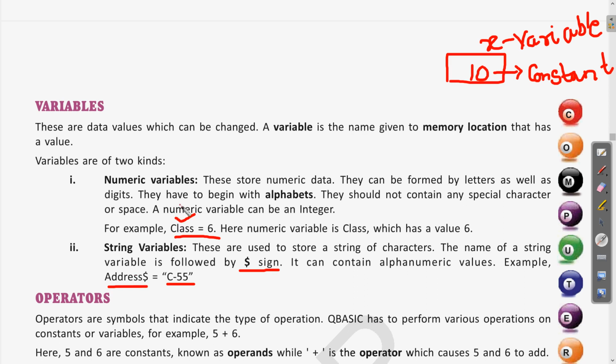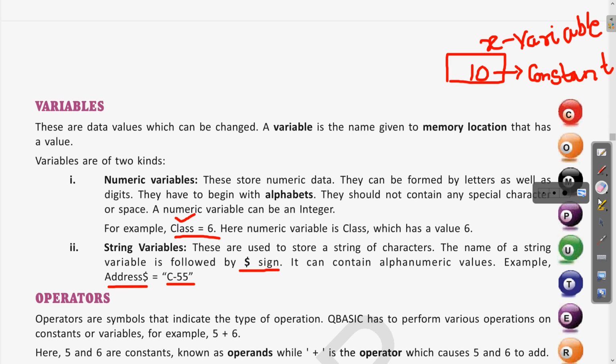So the variable which will save the numeric value will be called numeric variable, and the variable which will save a string constant will be called string variable. And all these string constants are written in double quotes. And whatever the name of the string variable, it will contain a dollar symbol. So by this also we can identify that this is a string variable.